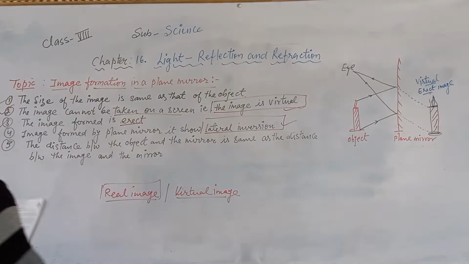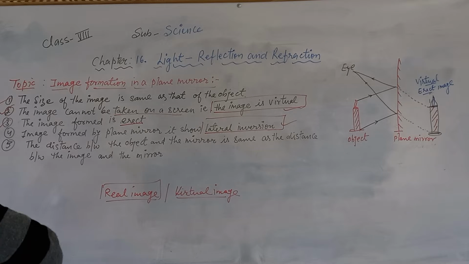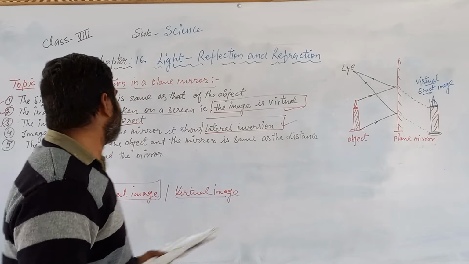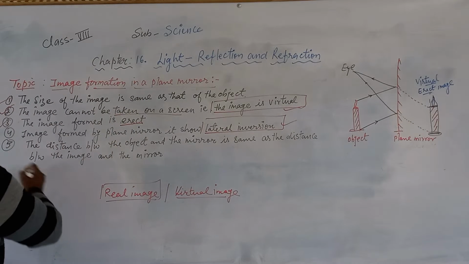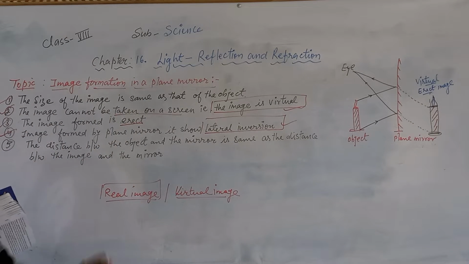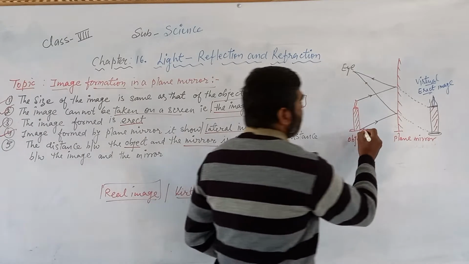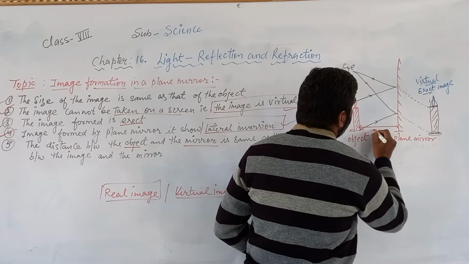Next, the distance between the object and the mirror is same as the distance between the image and the mirror. The distance between the object and the mirror means whatever the distance, suppose that this distance became 1 meter.